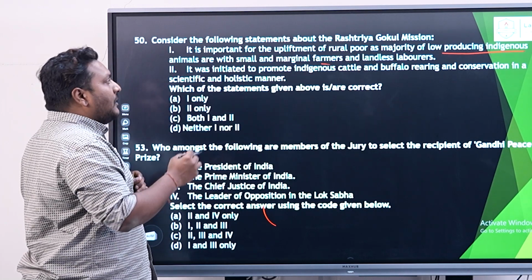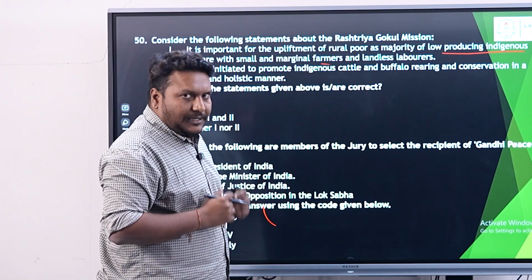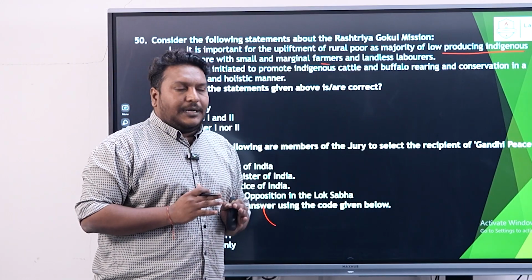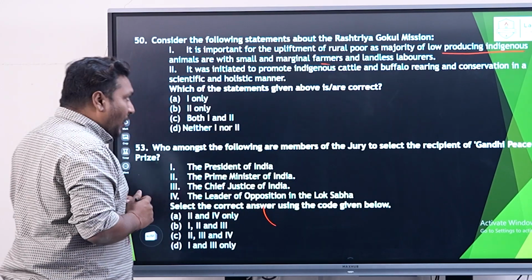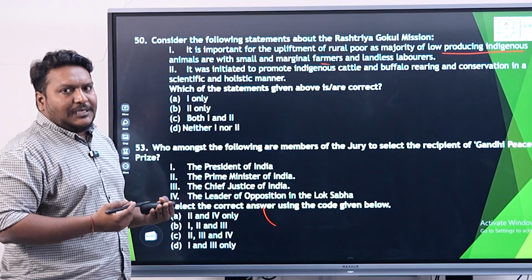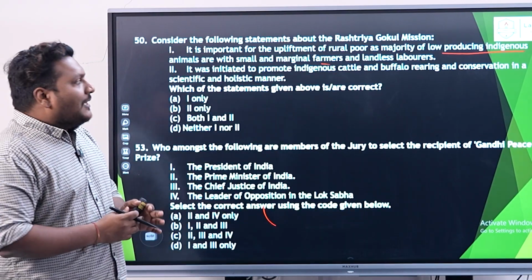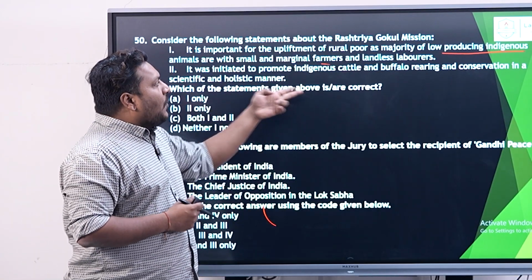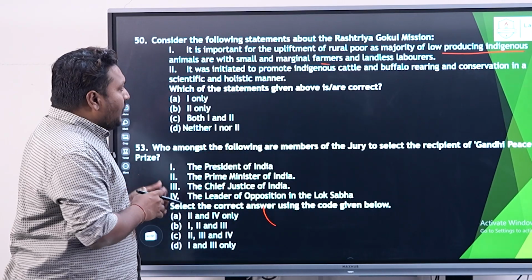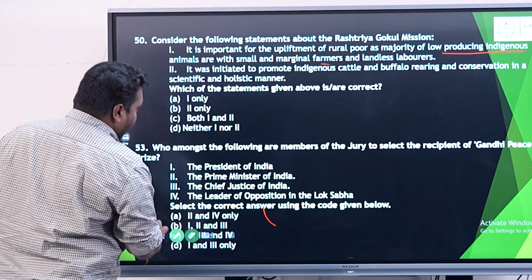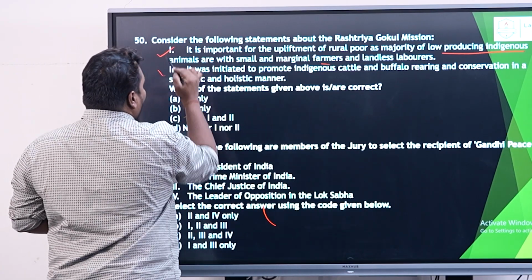The promotion of local cattle and indigenous buffalo is the clear motive behind this mission. Promoting indigenous breeds helps none other than small and marginal farmers, and the second statement, that it focuses on indigenous cattle, is also clear. The answer here is that both statements 1 and 2 are correct.